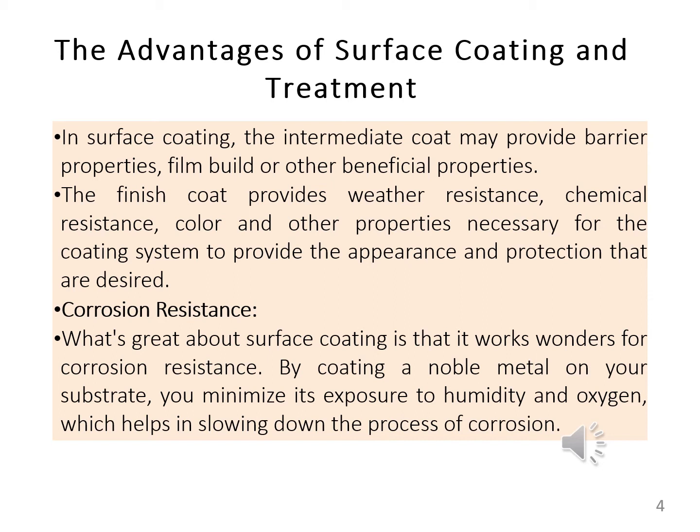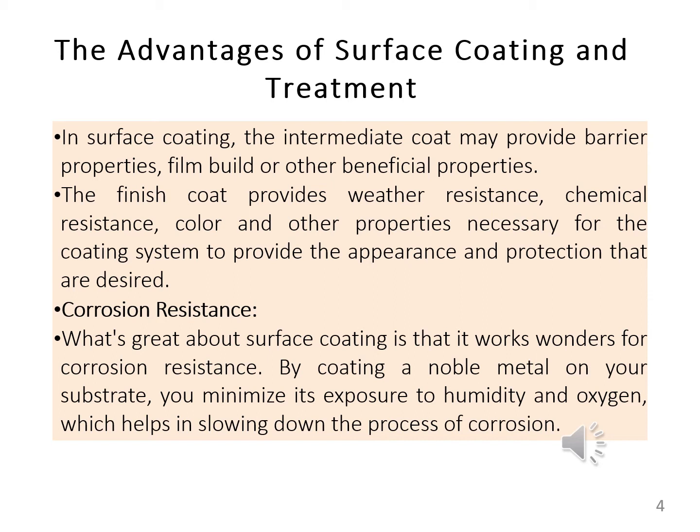Corrosion resistance. So what is corrosion resistance and how does surface coating provide it? What's great about the surface coating is that it works wonders for corrosion resistance. By coating a noble metal on your substrate, you minimize its exposure to humidity and oxygen, which helps in slowing down the process of corrosion.